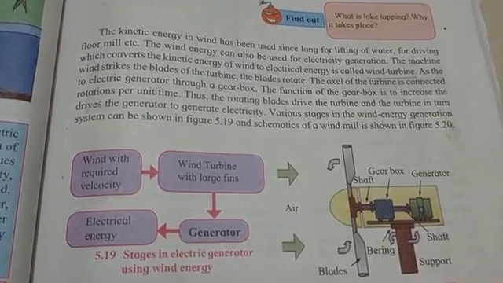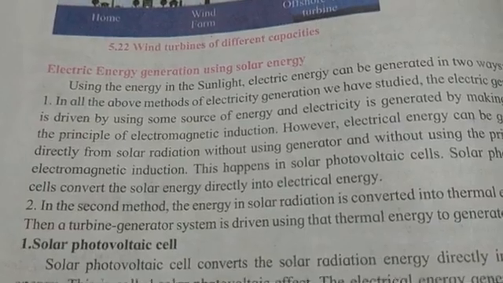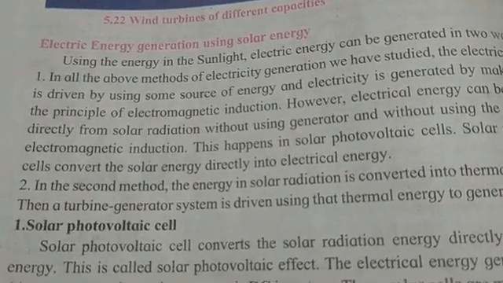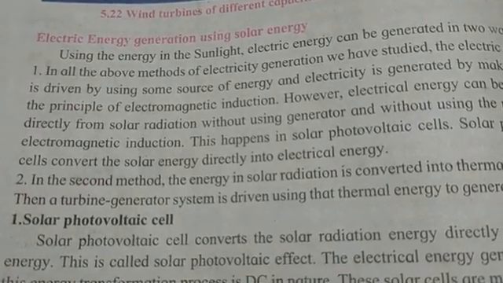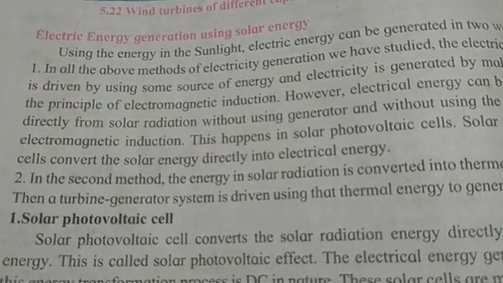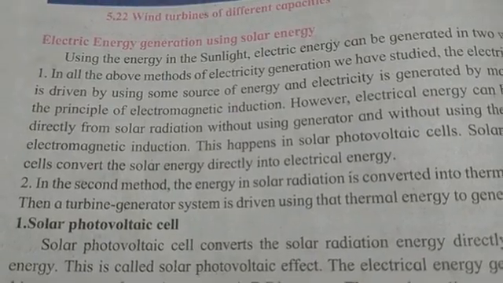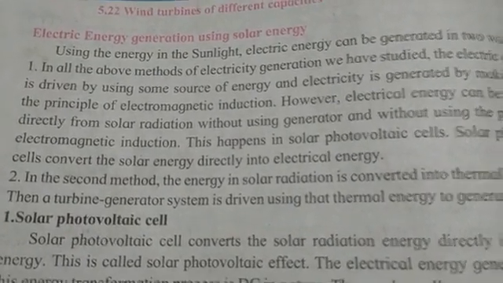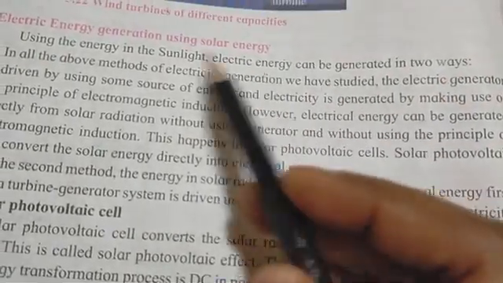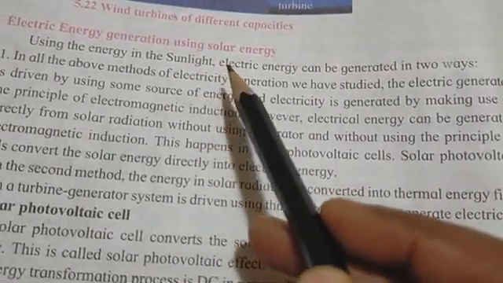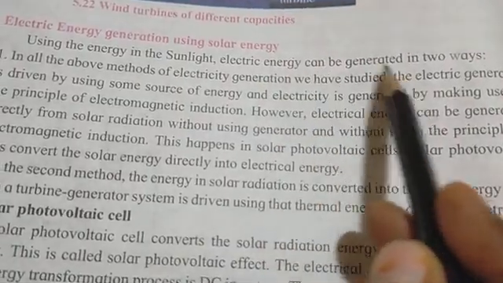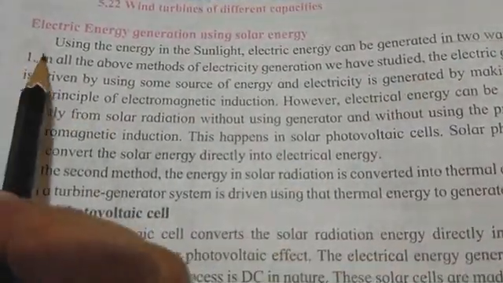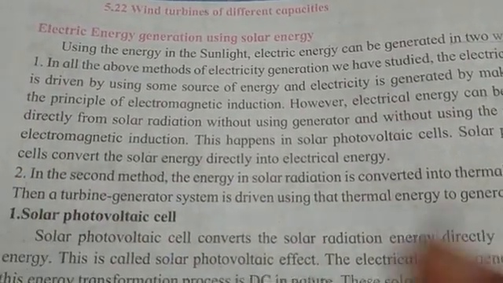Okay students, next topic is electric energy generation using solar energy. Using solar energy, electric energy can be generated in two different ways. Using the energy in sunlight or solar energy, electric energy can be generated in two ways. How many ways? Two ways. First and the second.